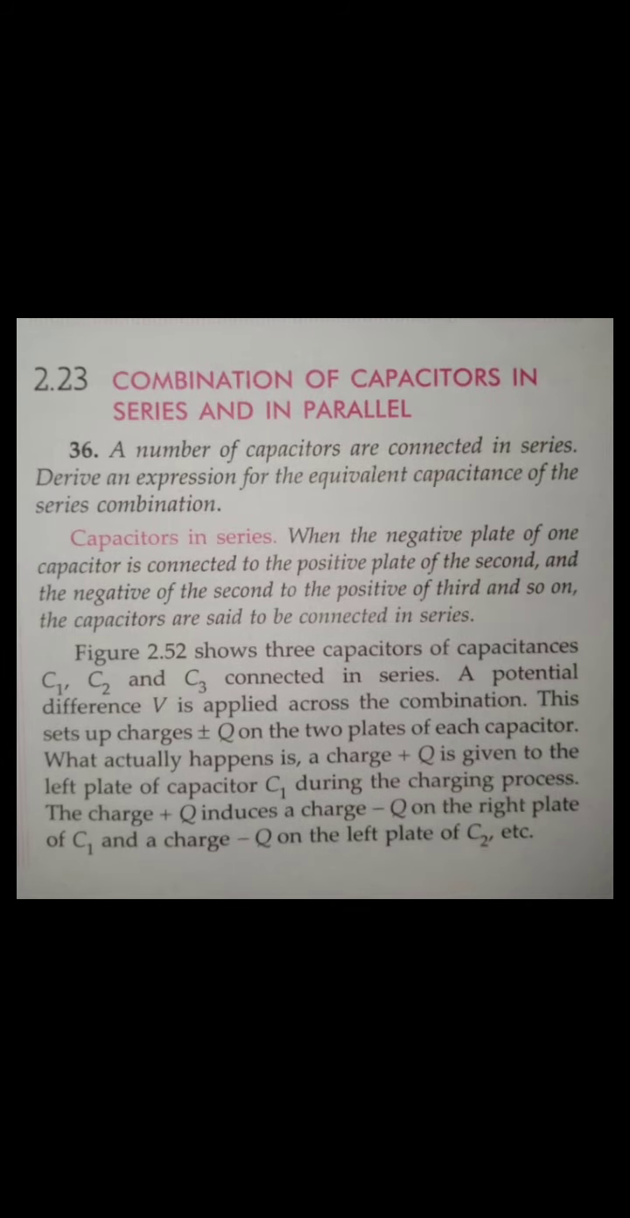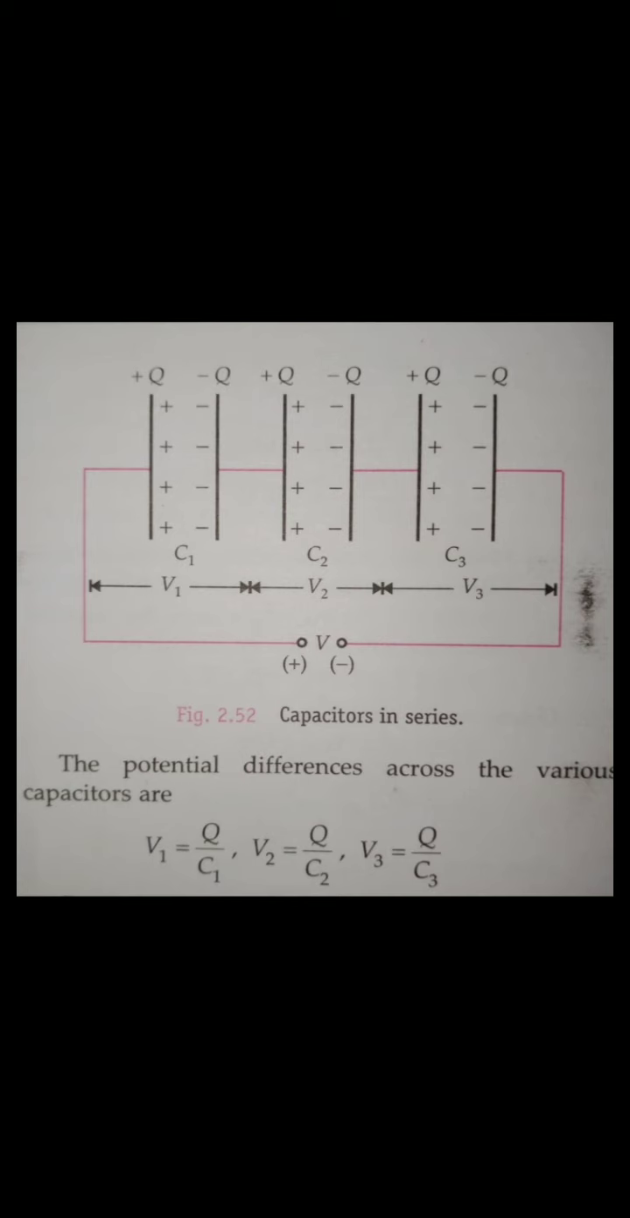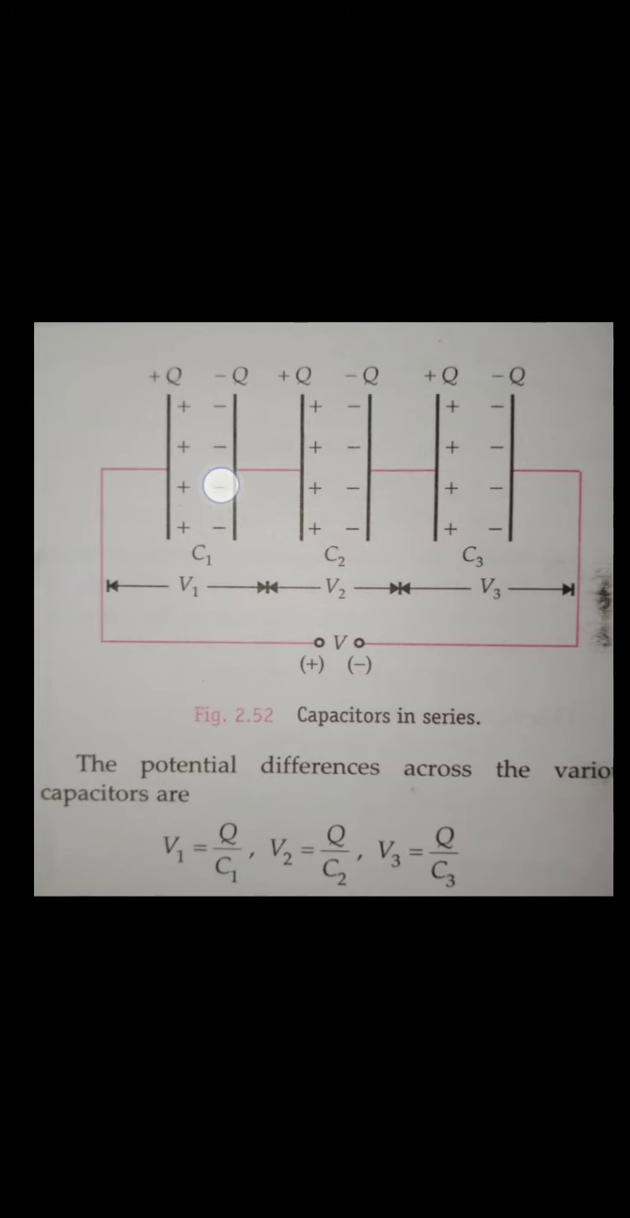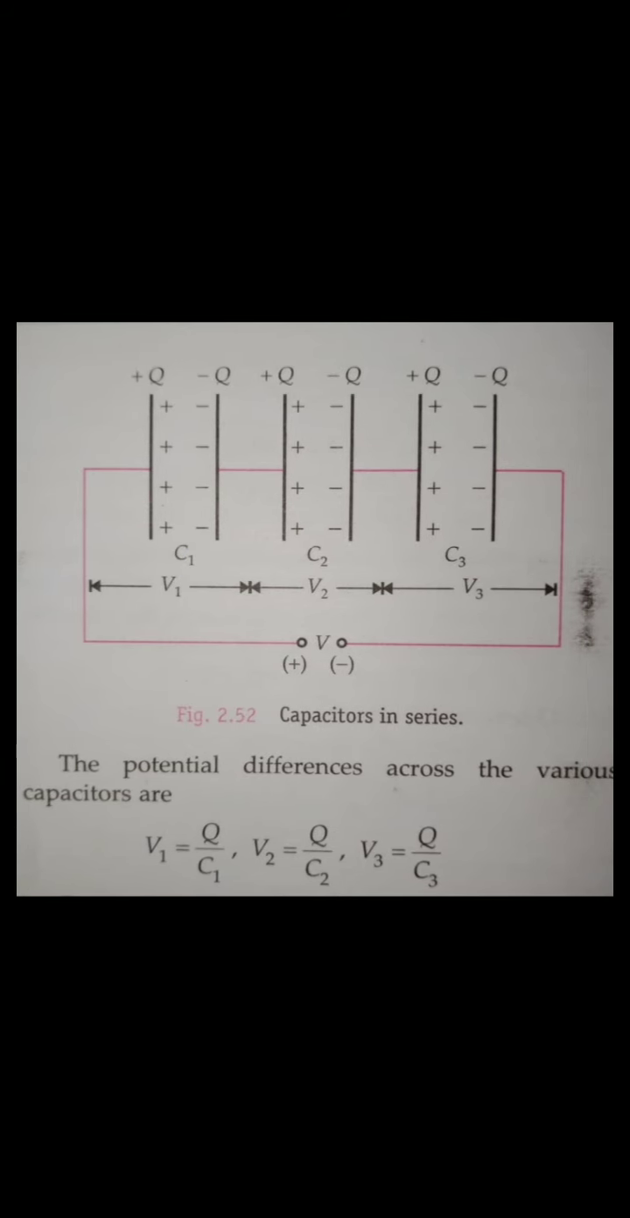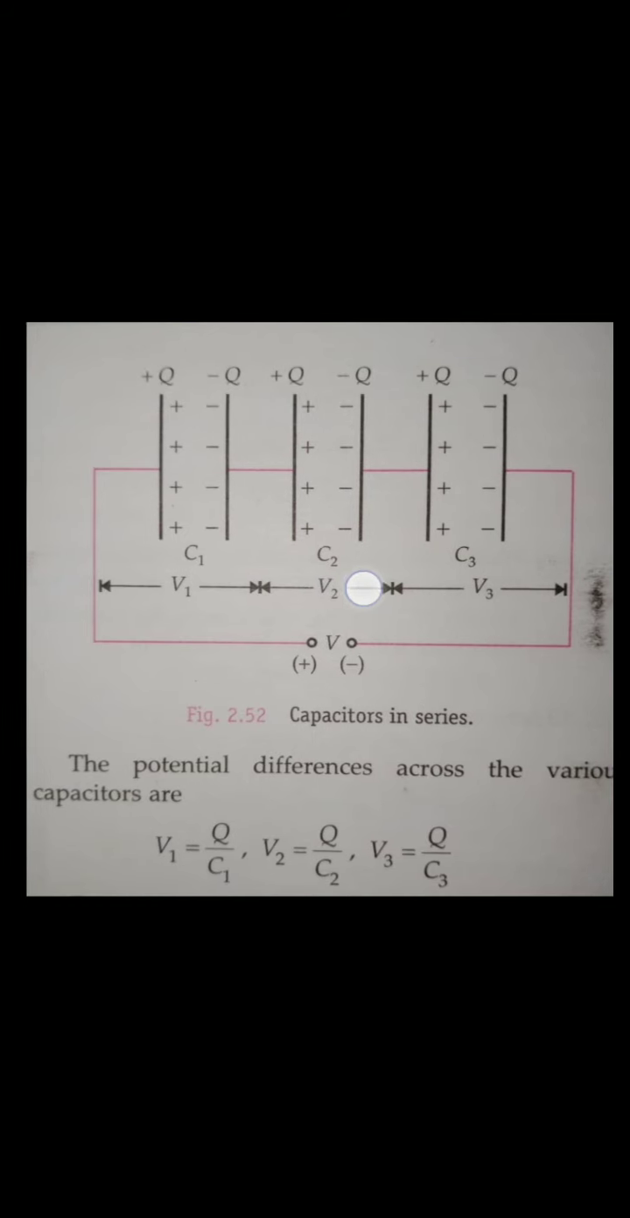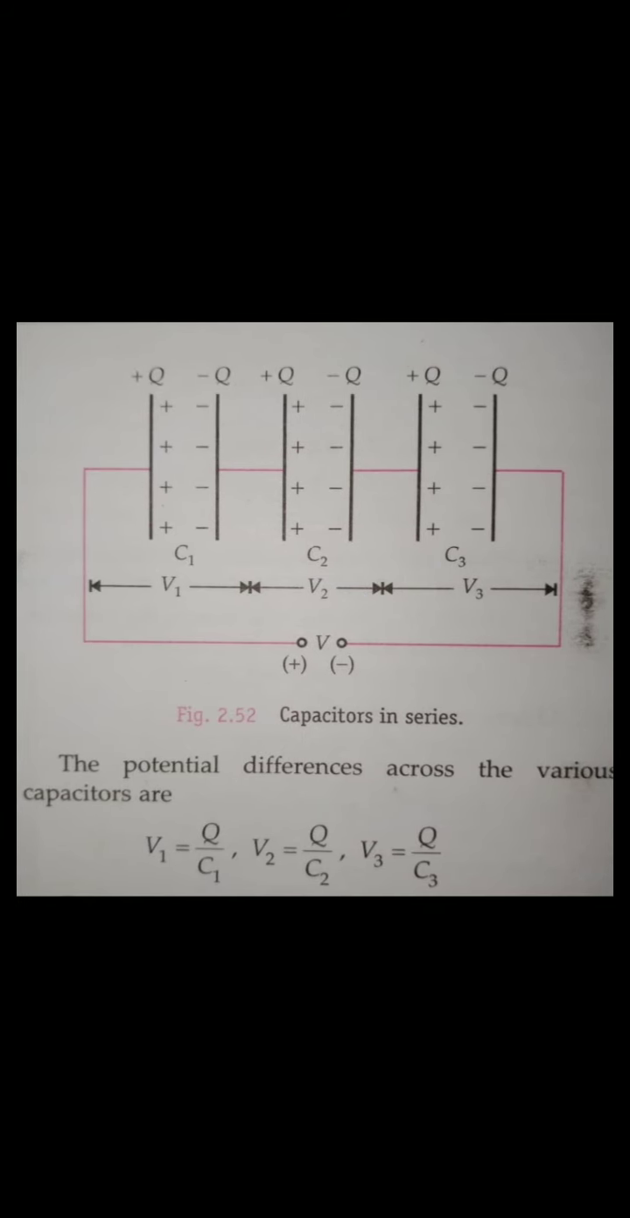Okay, now moving on to the next topic, combination of capacitors in series and parallel. So guys, multiple capacitors may be connected in series or parallel. So you see here, these are three capacitors C1, C2, C3, connected in series. How do we know it is a series connection, guys? The negative plate of one is connected to the positive plate of the other. The negative plate of the first capacitor is connected to the positive of the second. Similarly, the negative of the second is connected to the positive of the third.